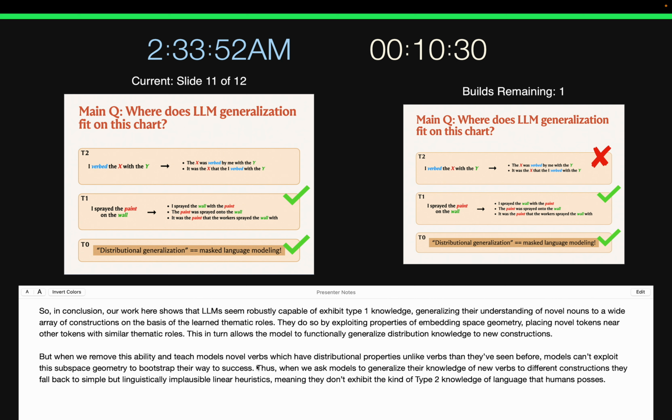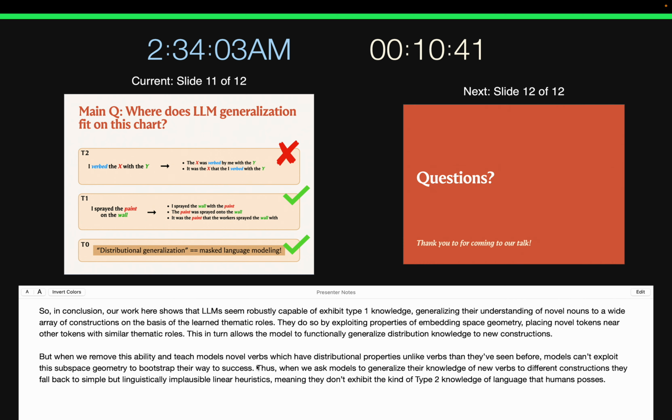But when we remove this ability and instead teach models novel verbs which have distributional properties unlike anything that they've seen before, models can't exploit this subspace trick to bootstrap their way to success. Thus, when we ask models to generalize their knowledge of novel verbs to different constructions, they fall back to simple but linguistically implausible heuristics, meaning that they don't exhibit the kind of type 2 knowledge of language that humans possess.